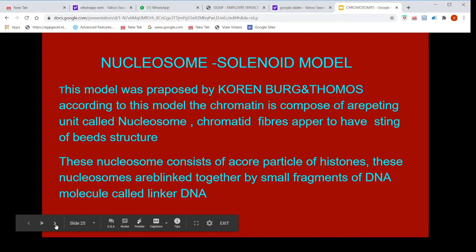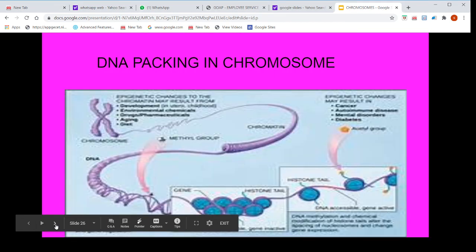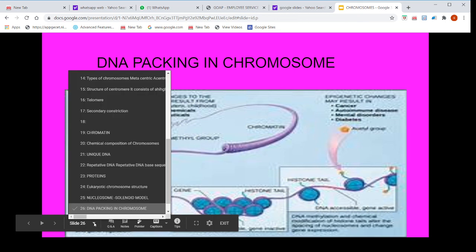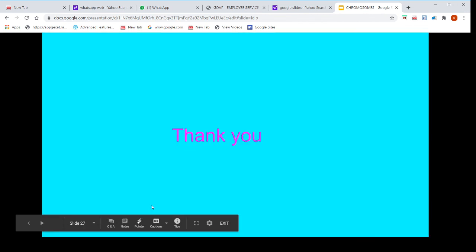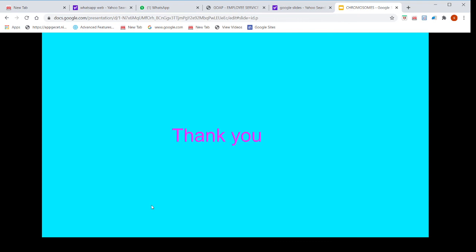Now you see the DNA packing in chromosomes. The DNA is packed into nucleosomes. These nucleosomes are again formed into a solenoid model, and these are tightly arranged in the chromosome structure. So this is about the structure and chemical composition of chromosomes. Thank you.